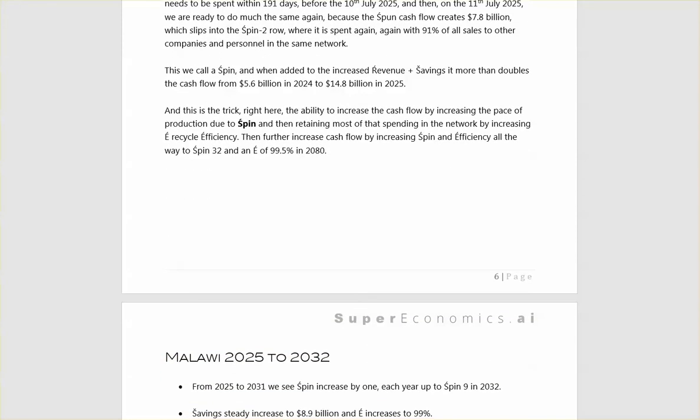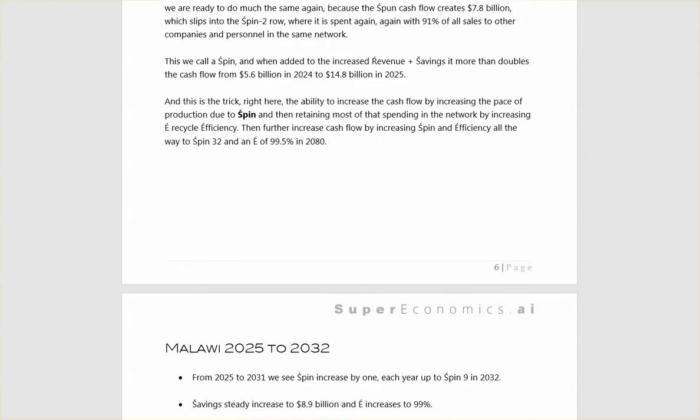And this is the trick right here, the ability to increase the cash flow by increasing the pace of production due to spin, and then retaining most of that spending in the network by increasing E, recycle efficiency. Then further increasing cash flow by increasing spin and efficiency all the way to spin 32 and an E of 99.5 in 2080.